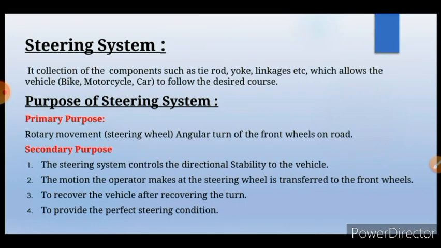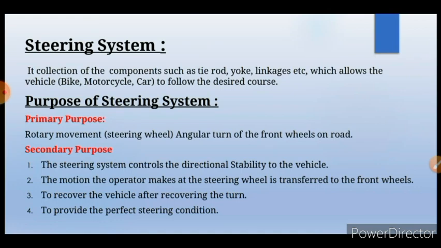Basically, the steering system is the collection of various components such as tie rod, yoke, linkages, stub axle, etc. All these components allow the vehicle, means bike, motorcycle, car, to follow the desired course of action. This is a simple technical definition of the steering system. The detail about the steering system we will discuss in further slides.